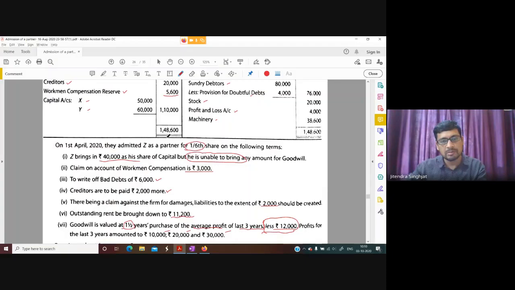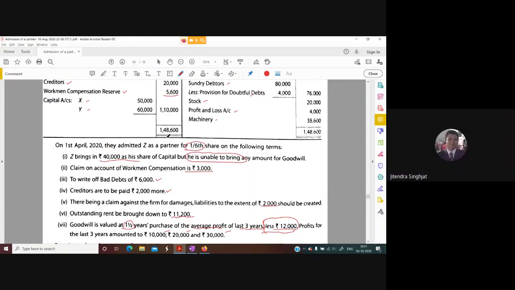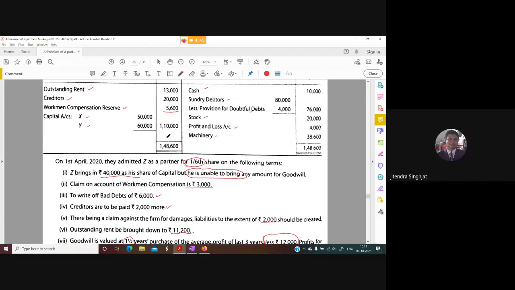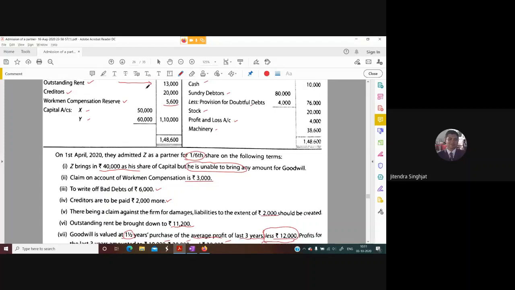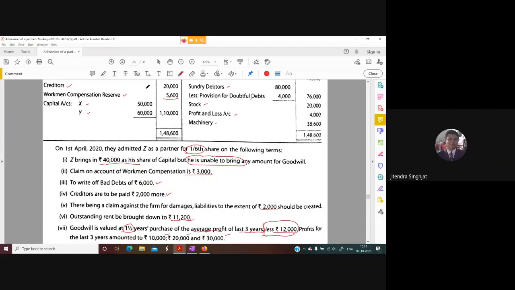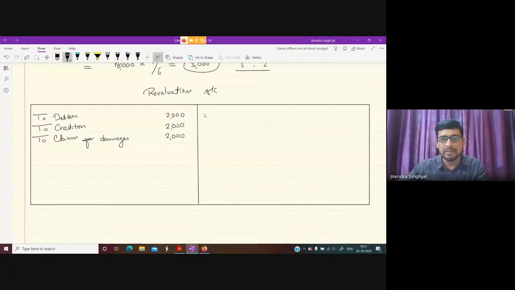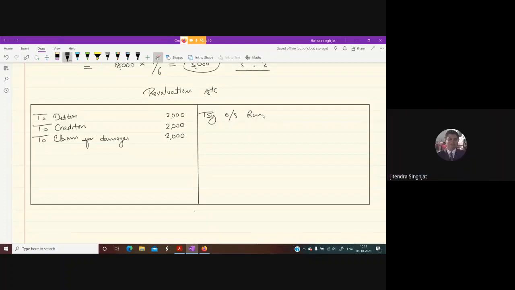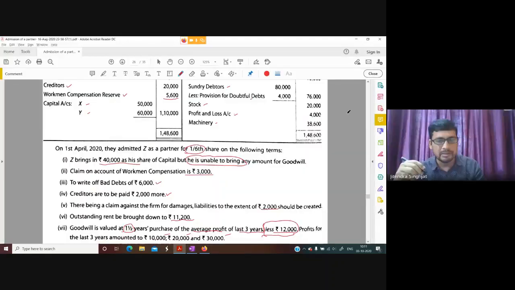And then outstanding rent be brought down to 11,200. So how much is outstanding rent? 13,000. You can see here, isn't it? Now it has come down to 11,200. It means 1,800 is decreasing. So decreasing means it is a profit. So we write in credit side by outstanding rent. Yes or no, children? Yes. By outstanding rent 1,800. Okay. Let us see, I think all points are over.